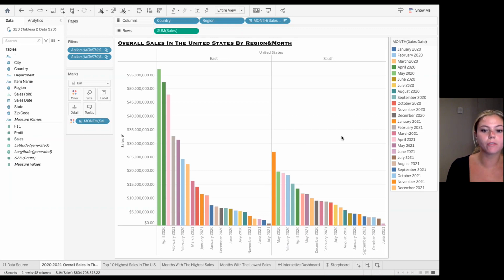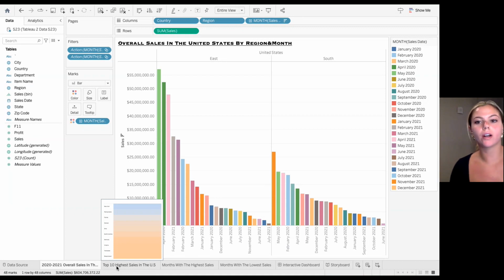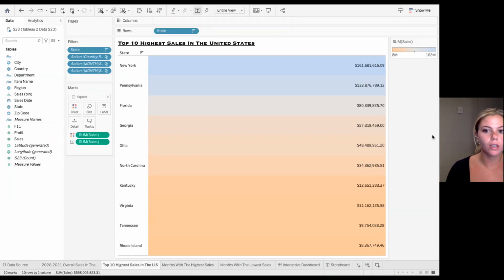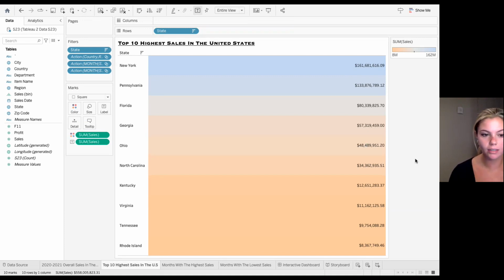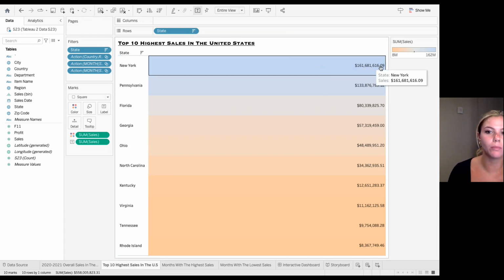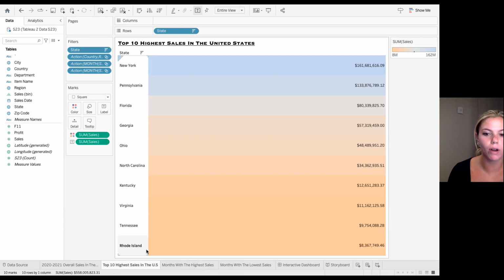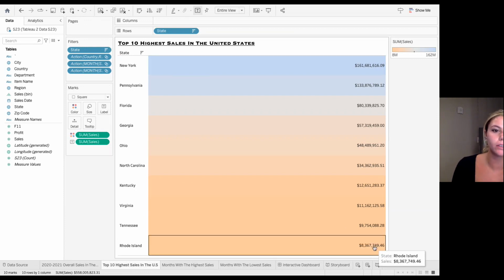region did. So then after I did this, I wanted to filter down even more and figure out which states were contributing to these number of sales. So then I made this graph, and this features the top 10 states with the highest number of sales. And you can see here, because it's in descending order, that New York had the most number of sales, where Rhode Island had the 10th highest number of sales.